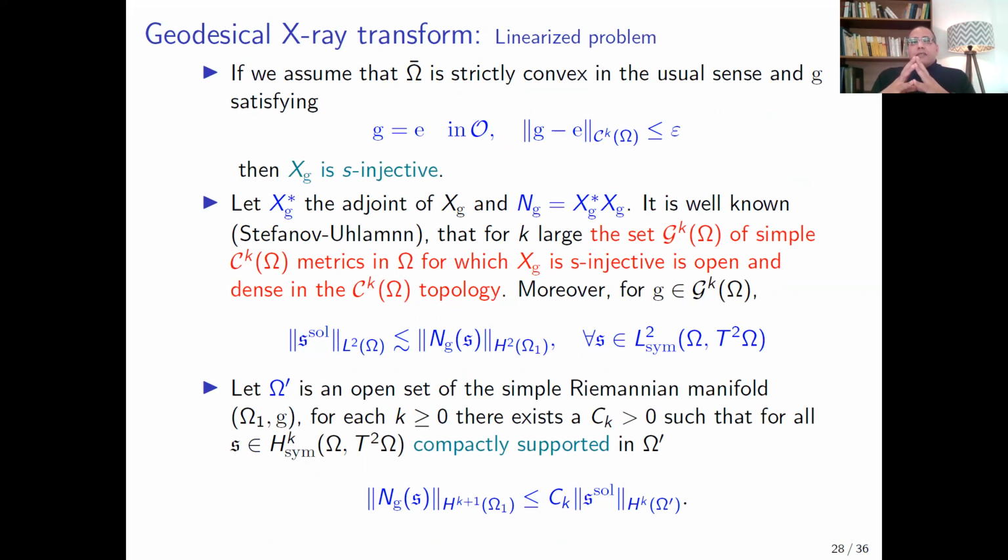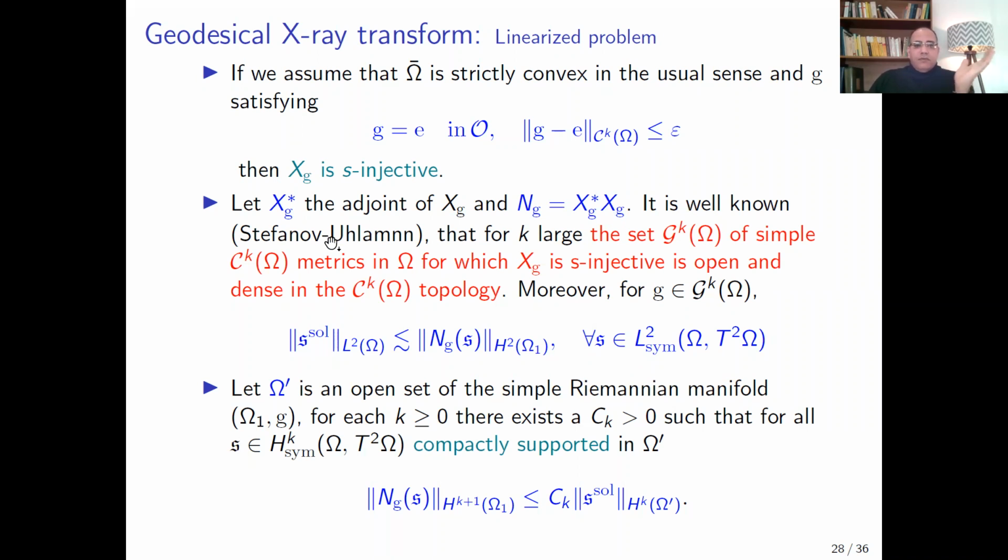Now, if you assume that omega is a strictly convex bounded domain of R^n, which verifies these two conditions, G equals the Euclidean one near the boundary and is close enough inside omega to the Euclidean metric, then the X-ray transform is s-injective. And if you define the adjoint map of the X-ray transform X_G, we denote by N_G the normal operator, which is the adjoint transformation composed with X_G.